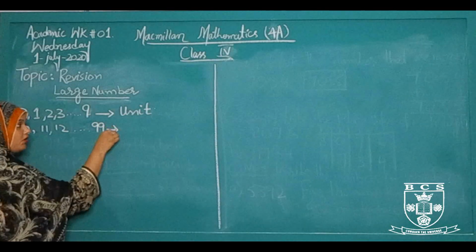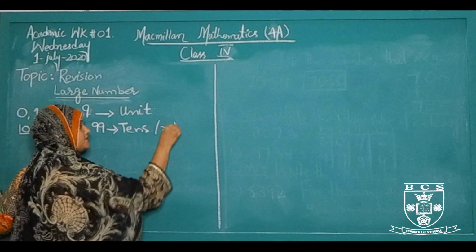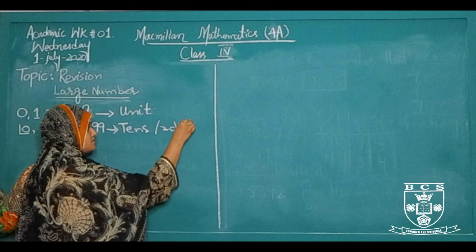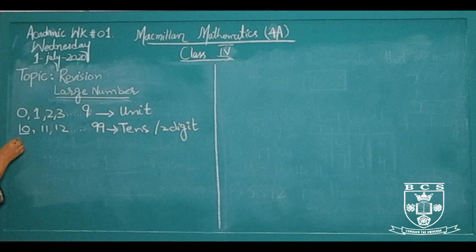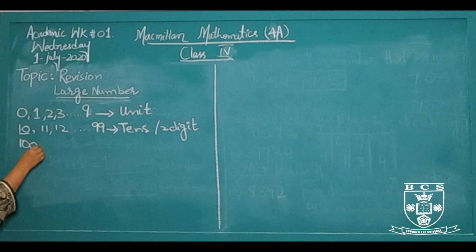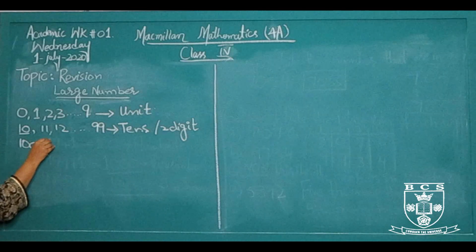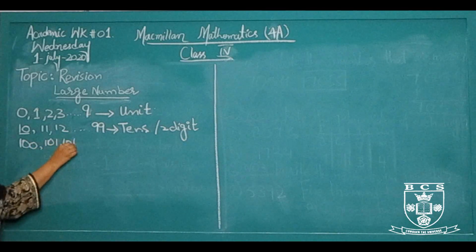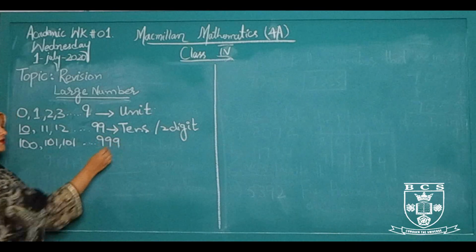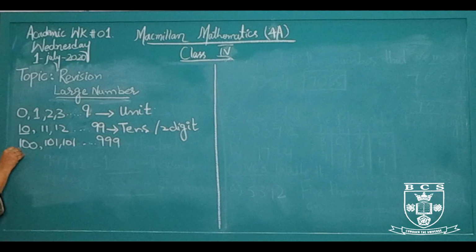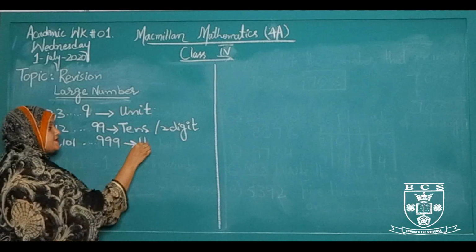That is also called tens or two-digit numbers. When we add 1 to 99 it makes 100, then 101, 102 until 999. These are all three-digit numbers, like 1, 2, 3 makes three digits, and are also called hundreds.